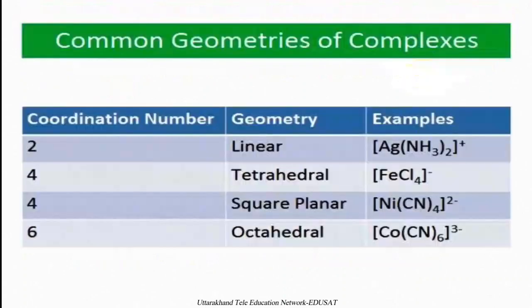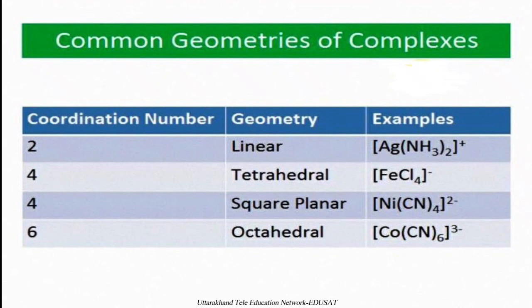Now the last aspect of coordination compounds is the geometries that can be attained by the complexes. It depends solely on the number of coordinating ligands. If we have 2 coordinating ligands, then there should be a linear geometry around the central metal atom, for example the silver diammine complex. In case of coordination number 4, 2 types of geometries can be attained, tetrahedral or square planar, depending upon the nature of the ligand and also upon the approach of the ligand towards the central metal atom.